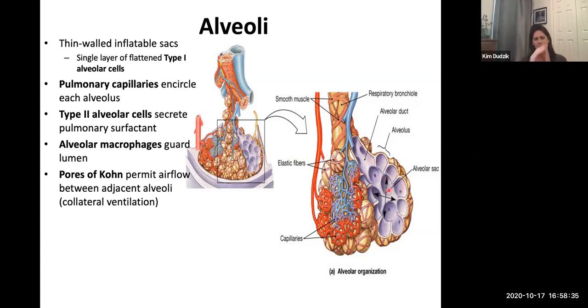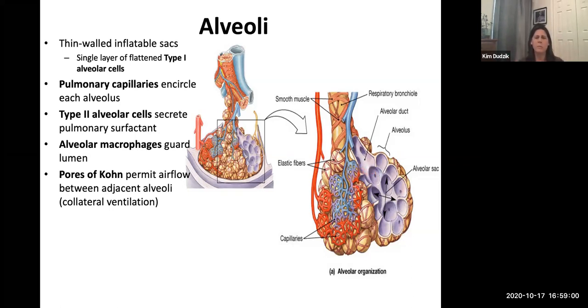And then to help distribute the air that's coming in through the bronchioles as it enters the alveolar sac, we want to make sure that each alveolus gets filled up with as much air as possible. So there are actually little pores, little holes between alveoli, so when one alveolus gets air, it can immediately inflate into the adjacent alveolus.